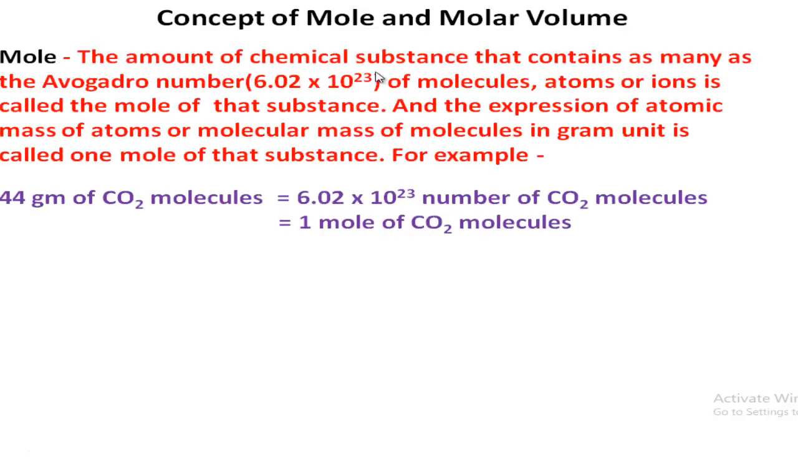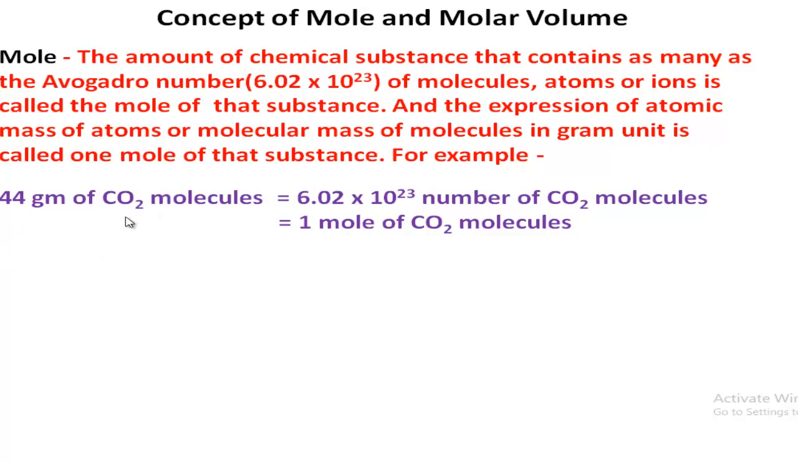Mole: the amount of chemical substance that contains as many as the Avogadro number of molecules, atoms or ions is called the mole of that substance. That means the amount of chemical substance containing Avogadro's number of molecules, atoms or ions is actually called a mole, and the expression of atomic mass of atoms or molecular mass of molecules in gram unit is called 1 mole of that substance. For example, 44 gram of carbon dioxide molecules.